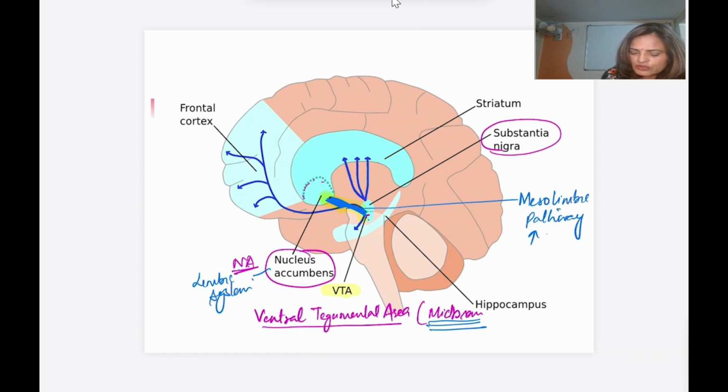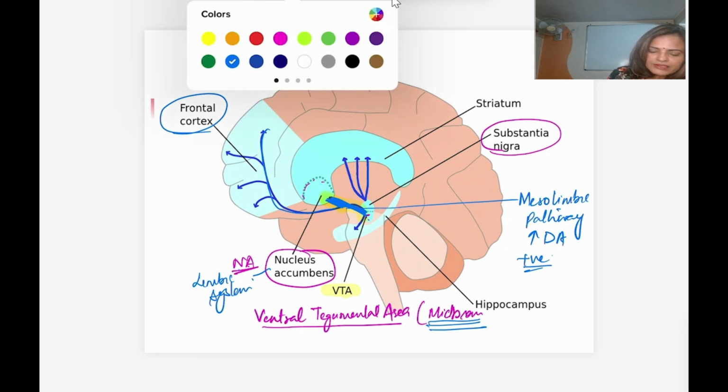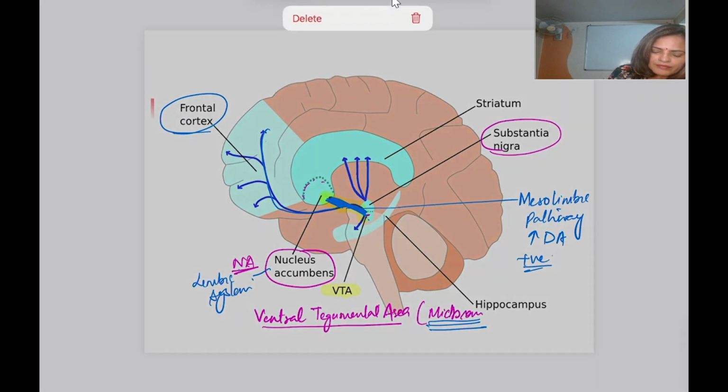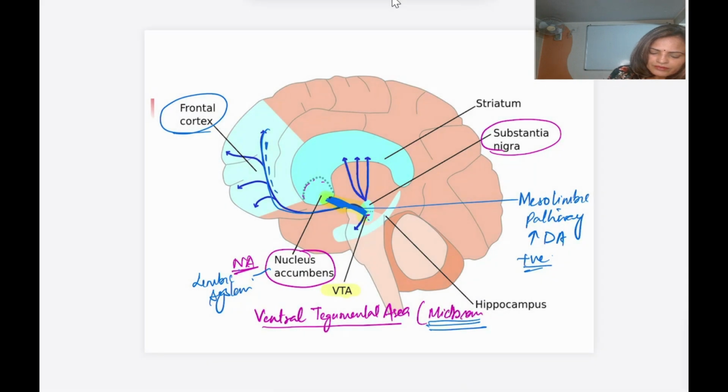There is increased dopaminergic activity in this pathway, which is mainly responsible for the positive signs and symptoms. Then from the ventral tegmental area, the dopaminergic fibers project to the frontal cortex. I'll make a dotted line, which indicates decreased activity. This is the mesocortical pathway.